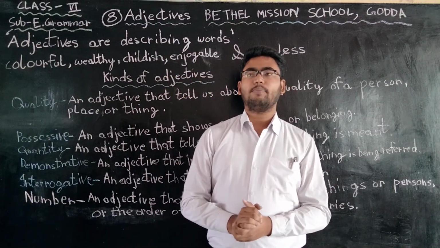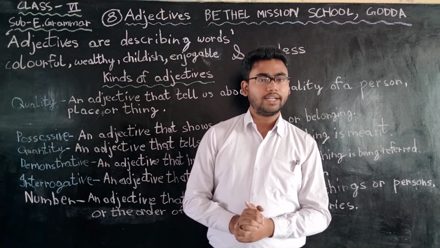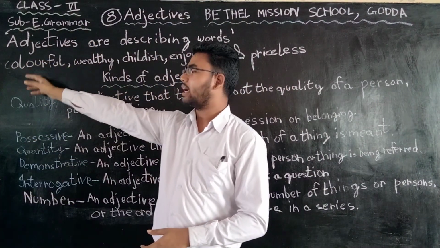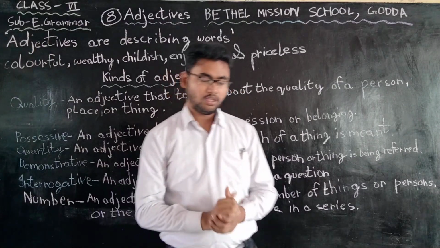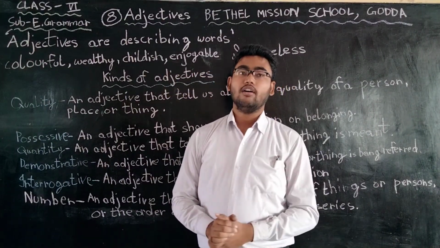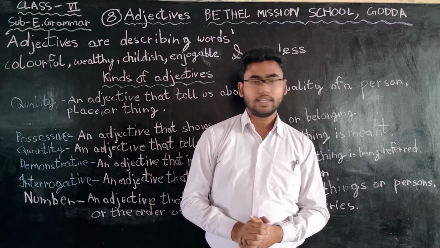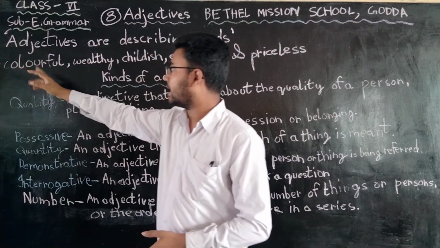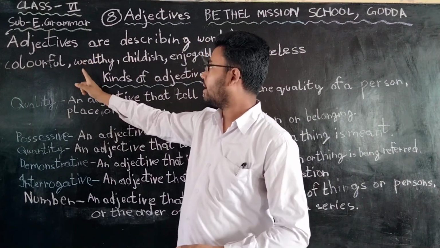It is a colorful painting. What kind of painting it is? It is a colorful painting. So that's why your colorful becomes your adjective. Mr. Joseph is a wealthy man. What kind of man he is? He is a wealthy man. So again, colorful is describing that painting. Wealthy is describing that man.